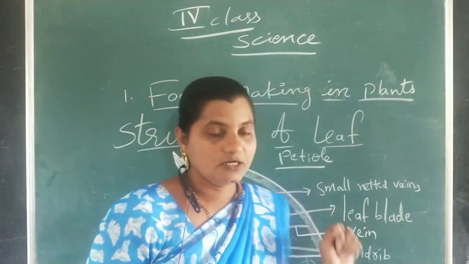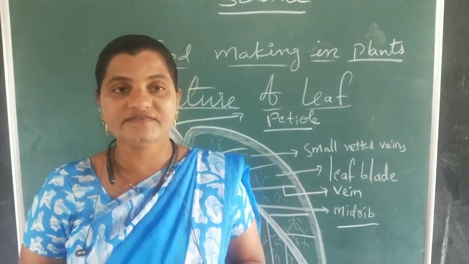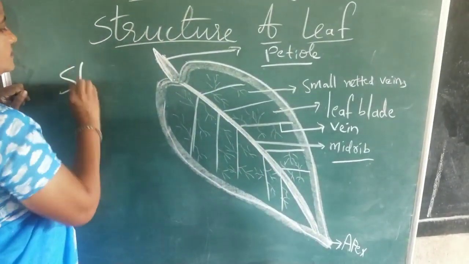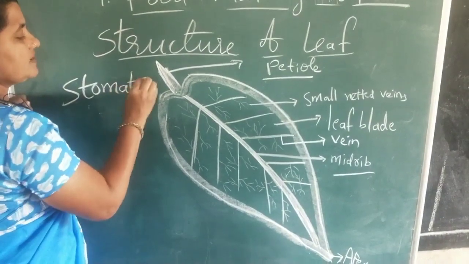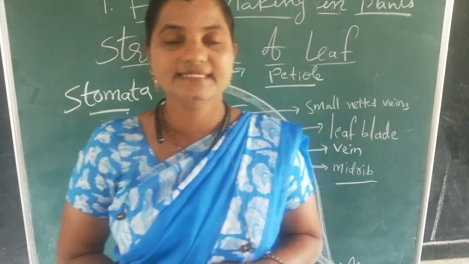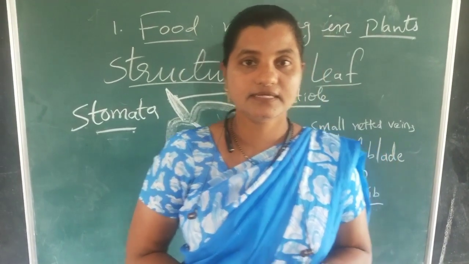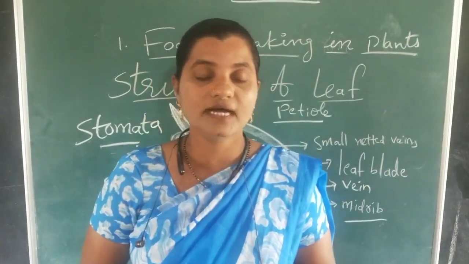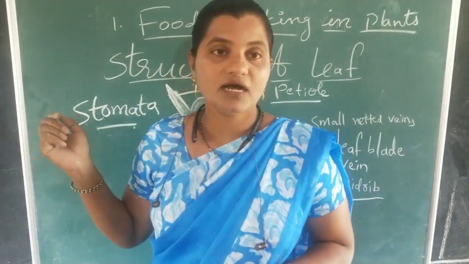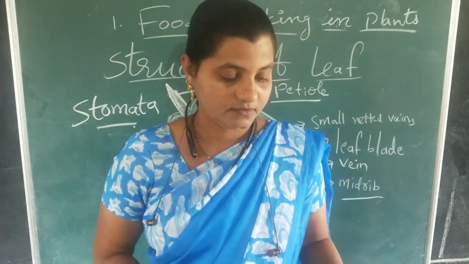Okay. Next, we can find very small tiny opening-like structures at the lower surface of the leaf. Those are called stomata. These stomata control the exiting and entering of substances from the leaf. Commonly, transpiration, the getting rid of the excess water from the plant, occurs through the stomata. So these are small pore-like structures which are present on the lower surface of the leaf.